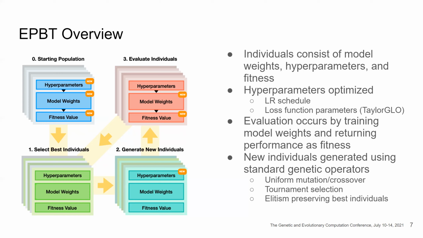So during evaluation, we train the model on some data sets, and the fitness returned is the performance of the model on that data set. We use standard genetic operators such as uniform mutation and uniform crossover, tournament selection, and elitism for preserving best individuals into the next generation.